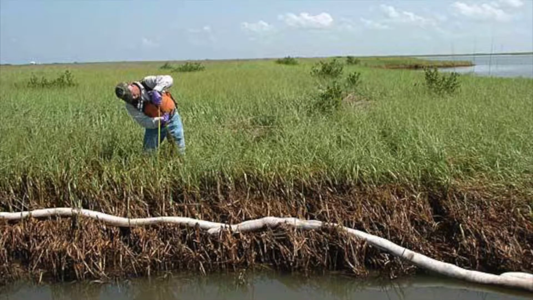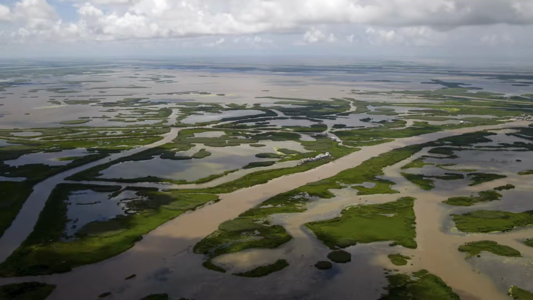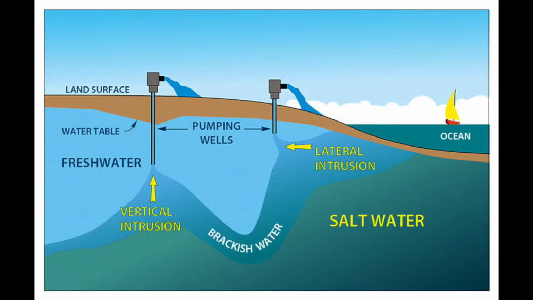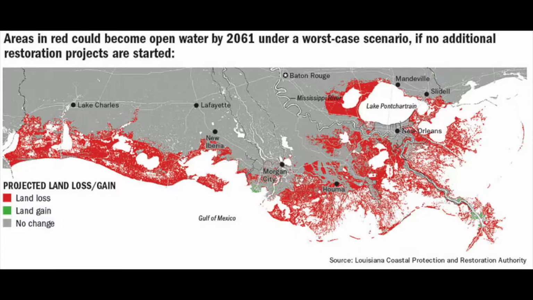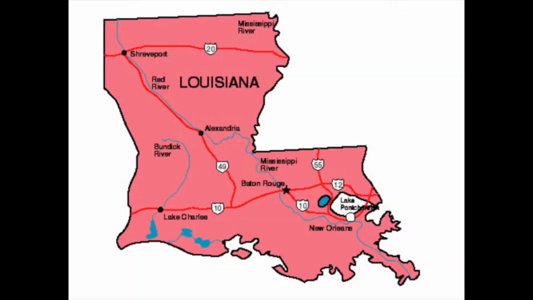In addition to beach erosion, more than 80,000 acres of coastal wetlands are lost annually, the equivalent of 7 football fields disappearing every hour of the day. Some impacts of land erosion are increased saltwater intrusion, loss of capacity to buffer storm surges, and large additions of nutrients. A good example of an area affected by coastal erosion is Louisiana.